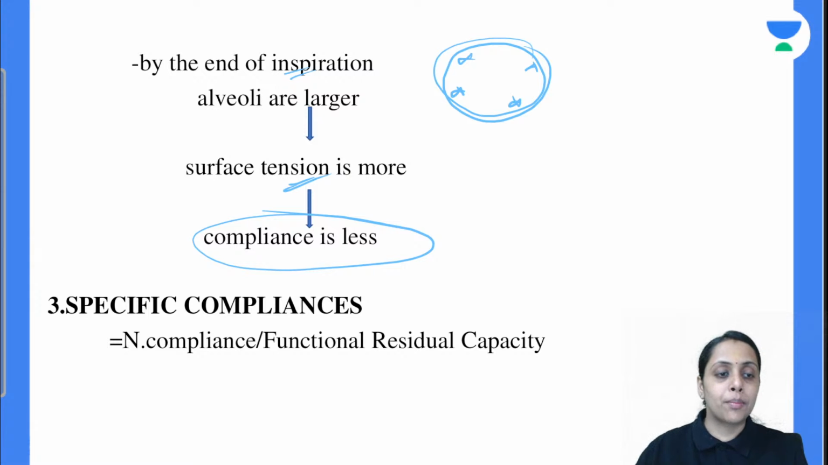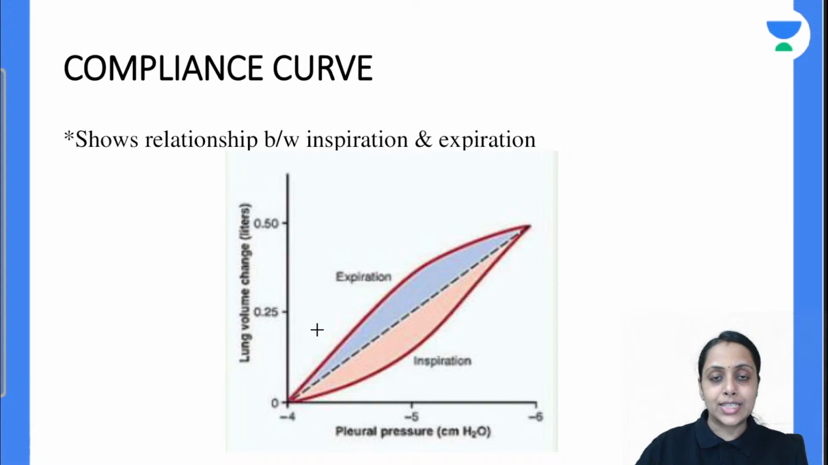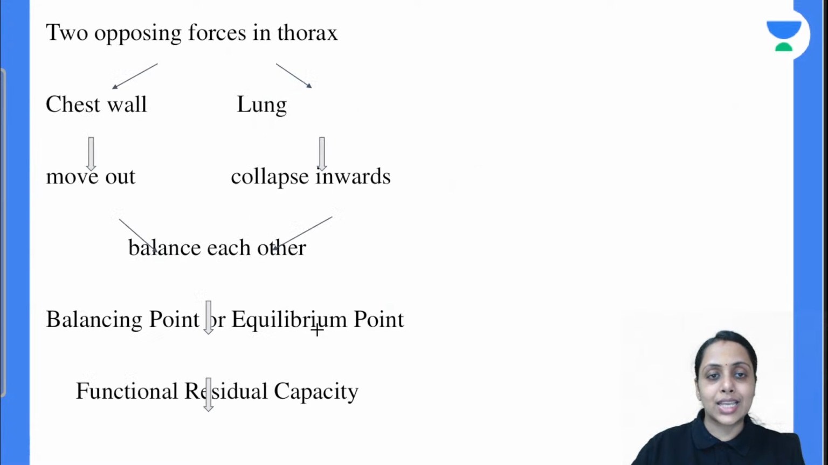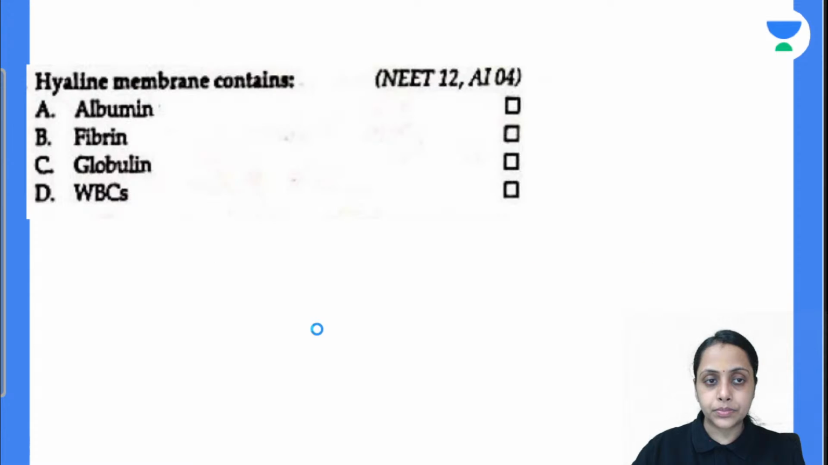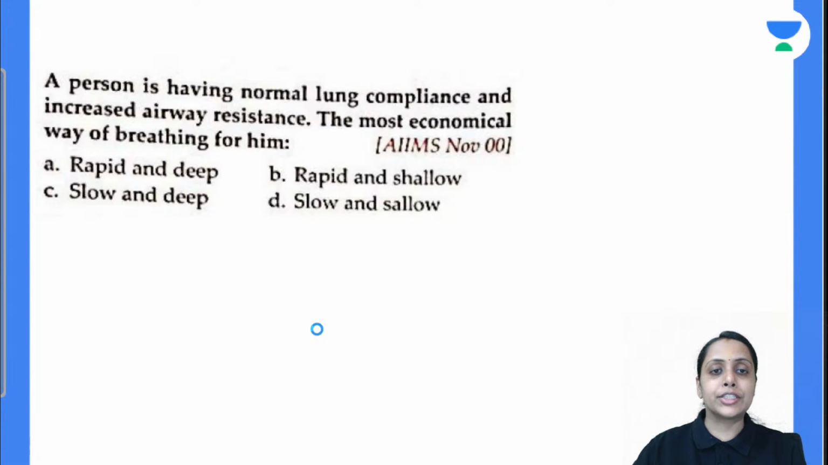Next is the derived compliance, that is specific compliance. Specific compliance is normal compliance divided by FRC. Is this clear with everybody? So we have static compliance, dynamic compliance, and specific compliance. Questions related to the compliance curve we will do in the next session. We will continue the next session from here.